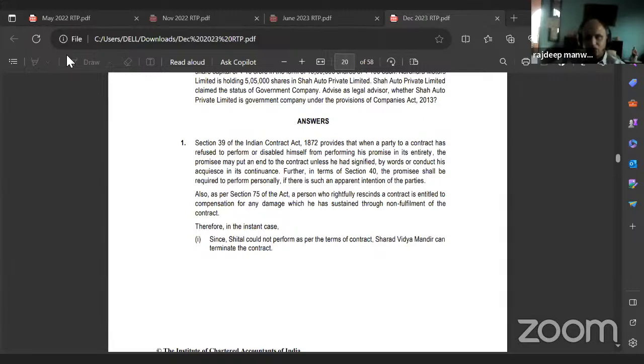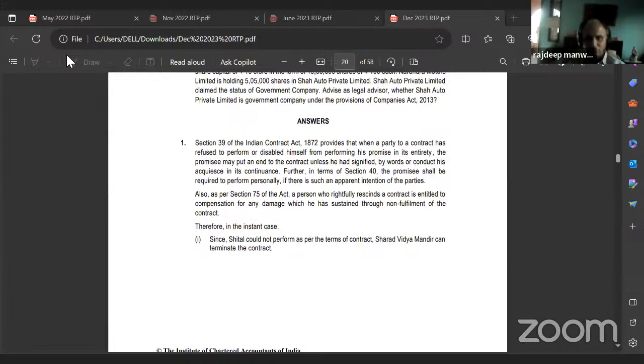Or disabled himself from performing his promise in its entirety, the promisee may put an end to the contract unless he had signified by words or conduct his acquiescence in its continuance. Further, in terms of section 40, the promisor shall perform personally if there is such an apparent intention of the parties.